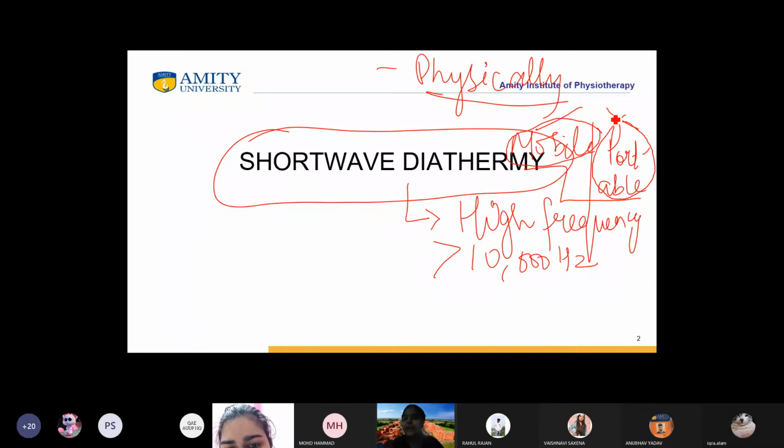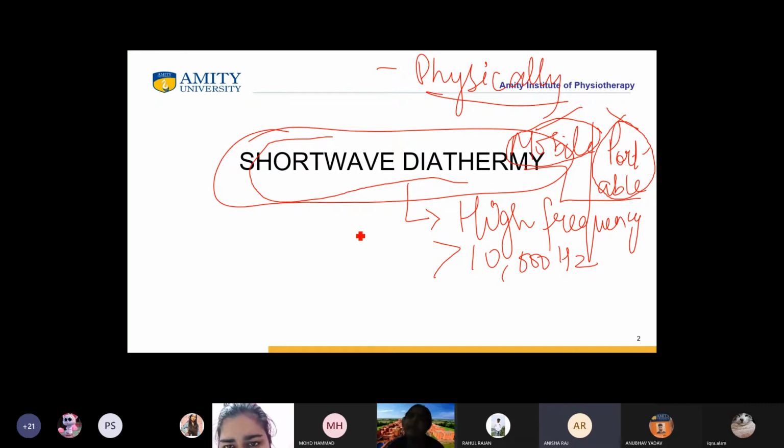Who will tell me the three important characteristics of shortwave diathermy? Anisha, are you there? Three characteristics of shortwave diathermy. Ma'am, it is high frequency. Okay. Then, ma'am, it has electrodes, which are metal plate and disc electrodes.